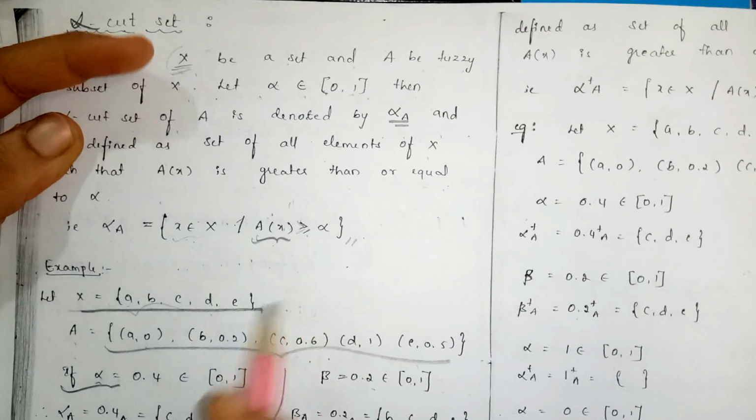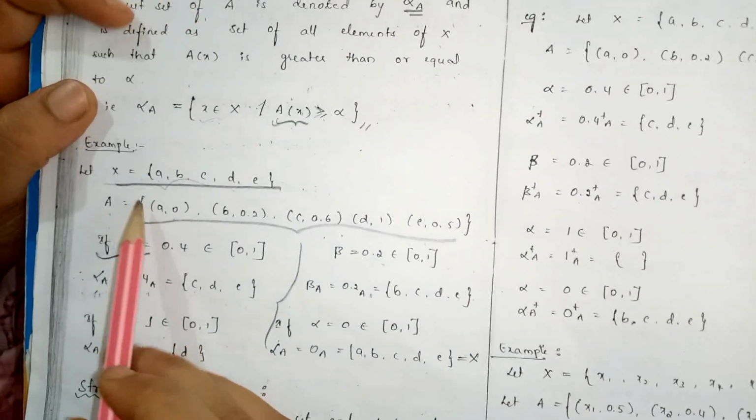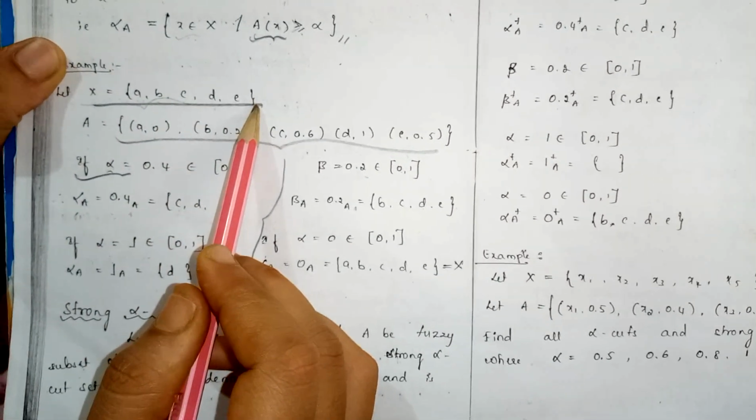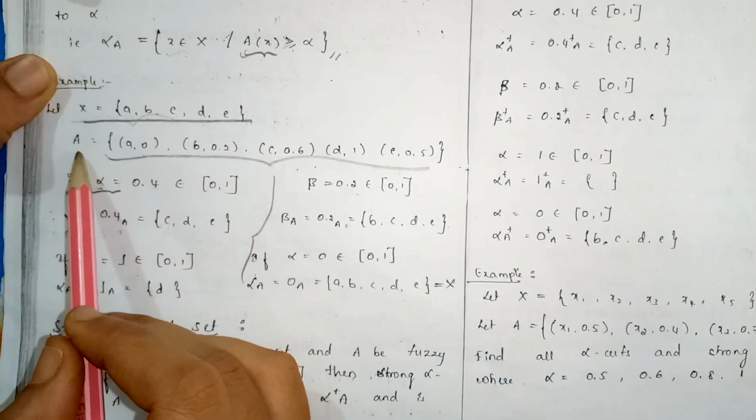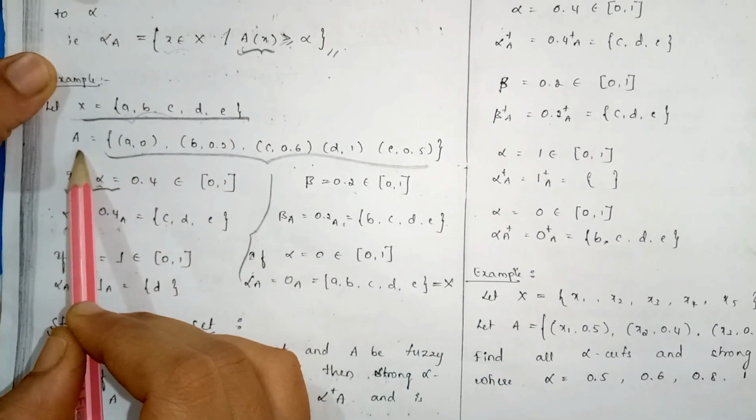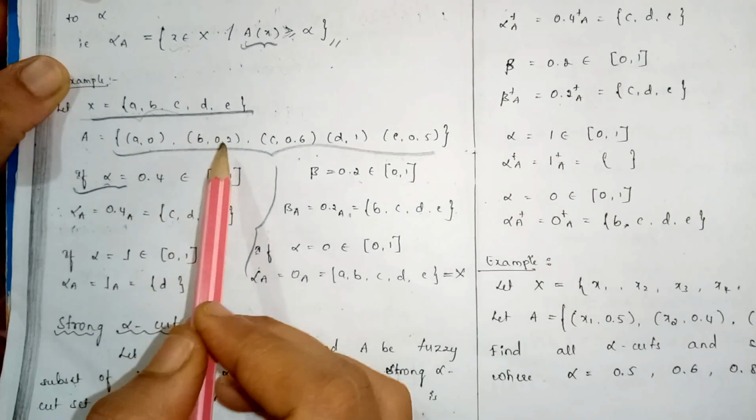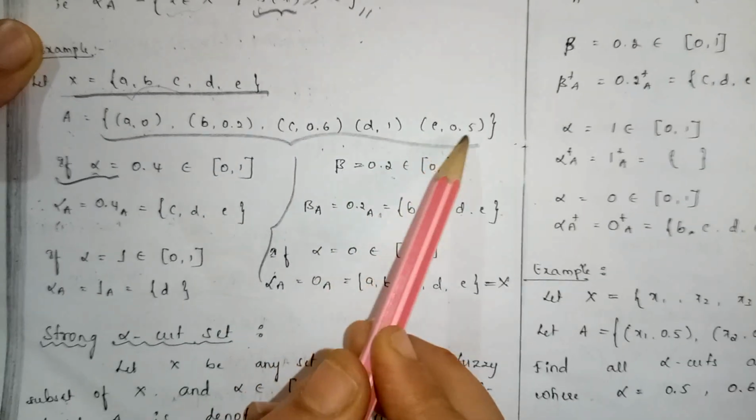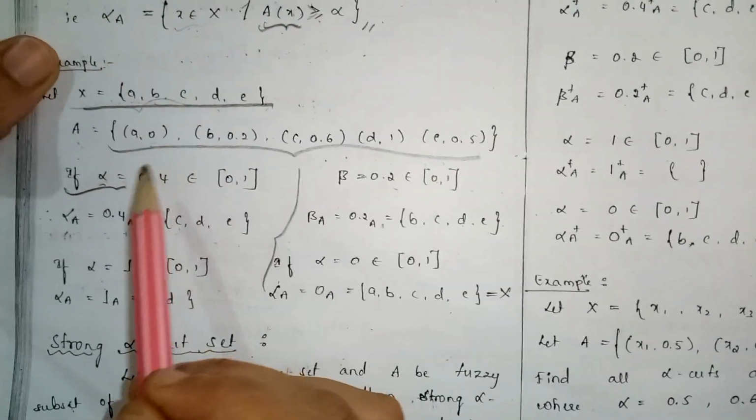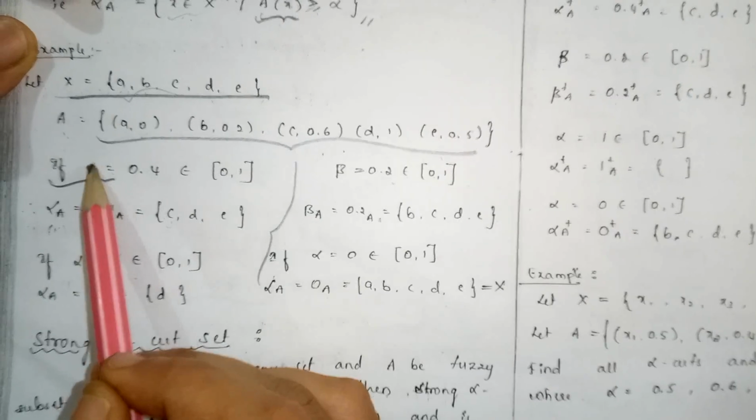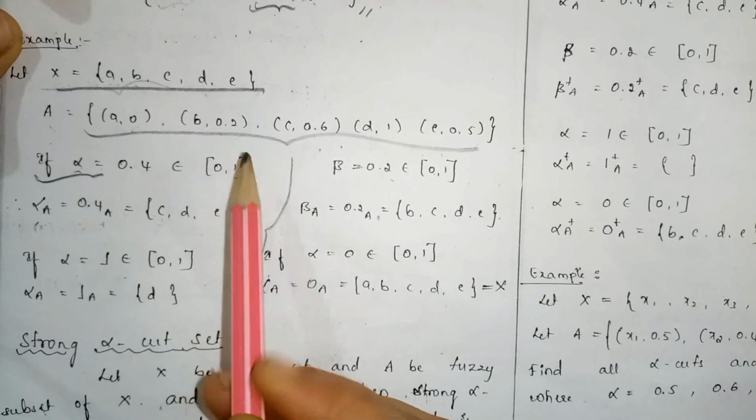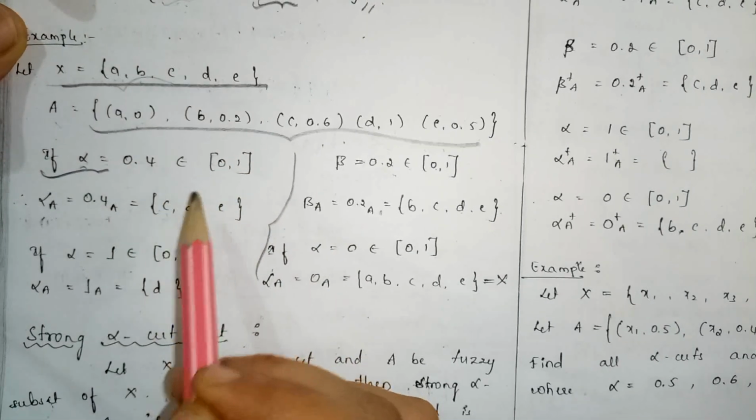If you see the example, then the definition of the alpha cut set becomes clear. For example, X is equal to {a, b, c, d, e}. This is the main set. Next, we consider the fuzzy subset A is equal to {a, 0; b, 0.2; c, 0.6; d, 1; e, 0.5}. This one is the fuzzy subset. The alpha value is already given: alpha is equal to 0.4. This 0.4 belongs to the closed interval [0, 1].